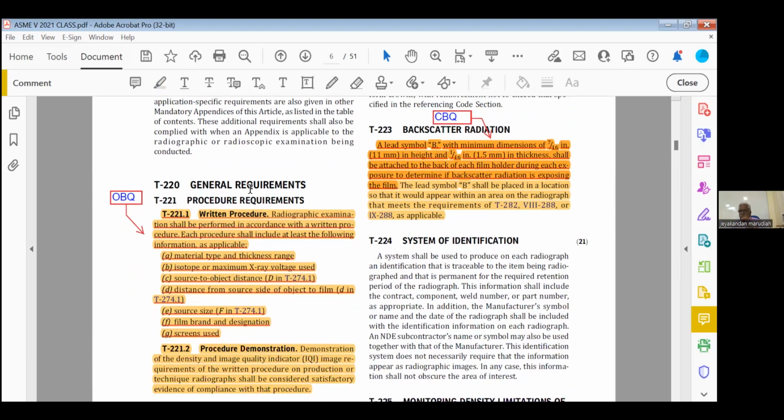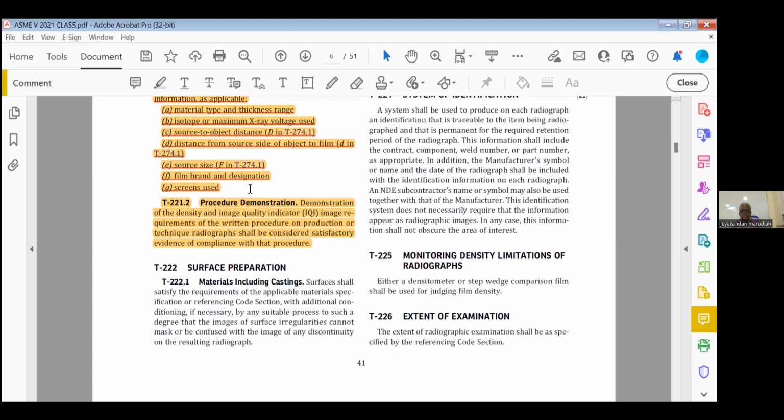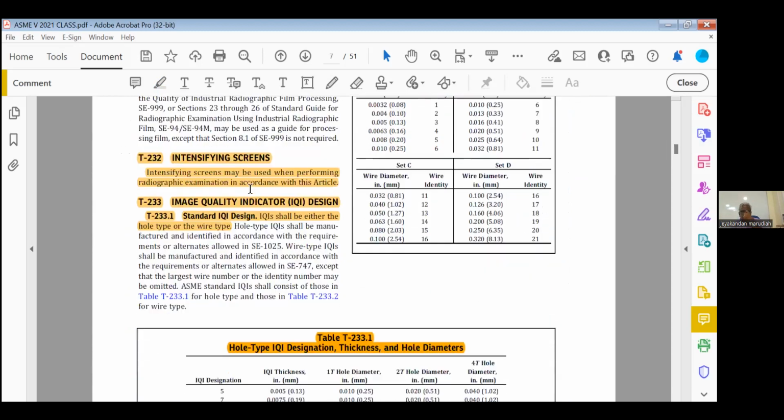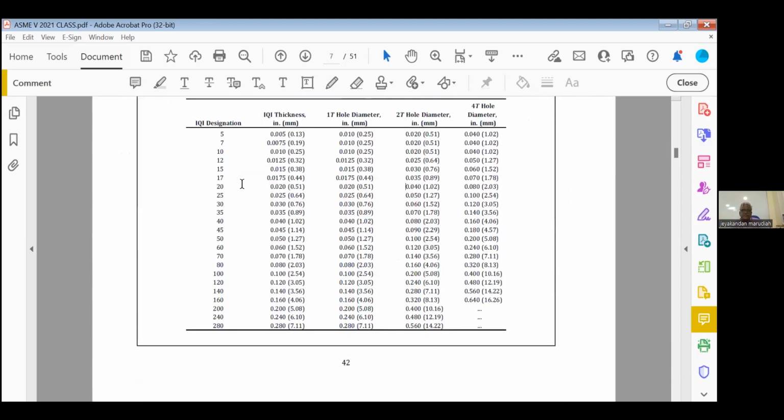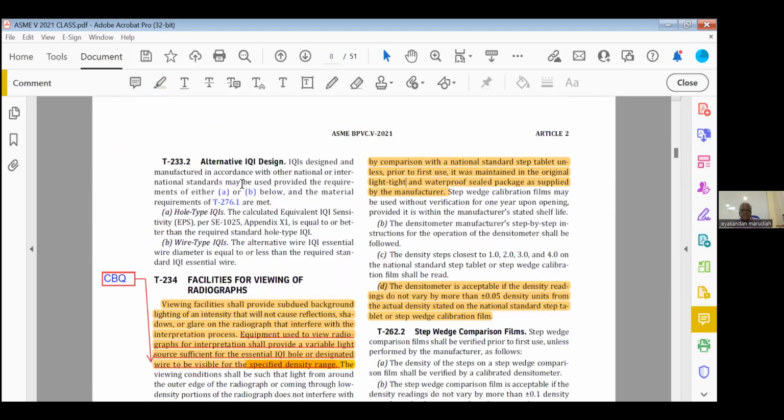That is closed book question. Then page number 42. So this we have already seen. Now page number 43. Please go to page number 40. When you are viewing the film, you should have the film viewer. What should be the intensity of the viewer? Intensity means power. It should be able to read the specified density range. What is the density range specified? I told you maximum 4. It should be able to read the maximum 4.